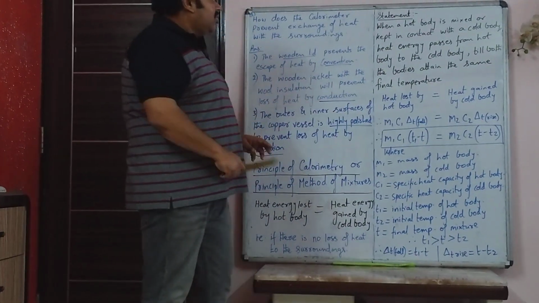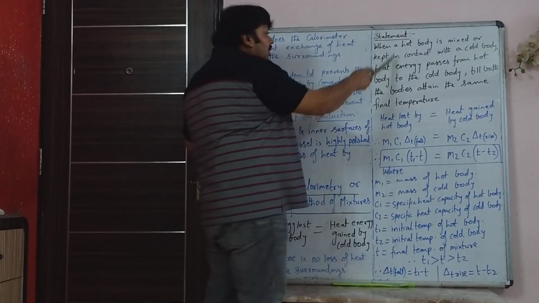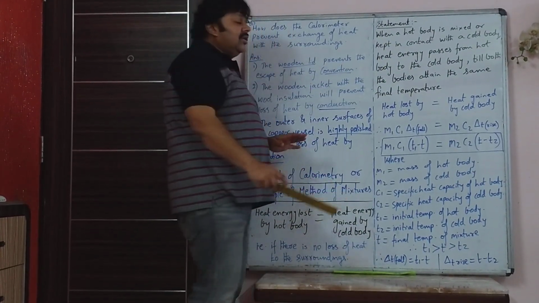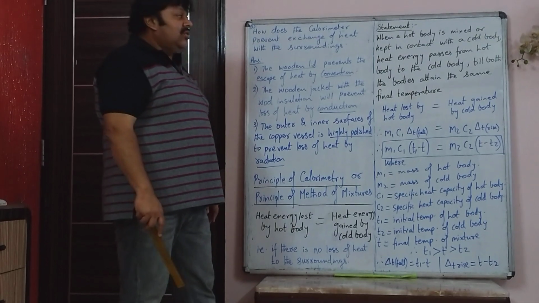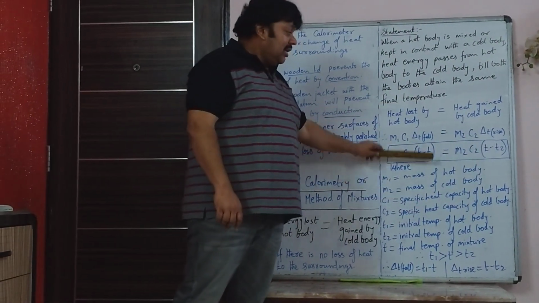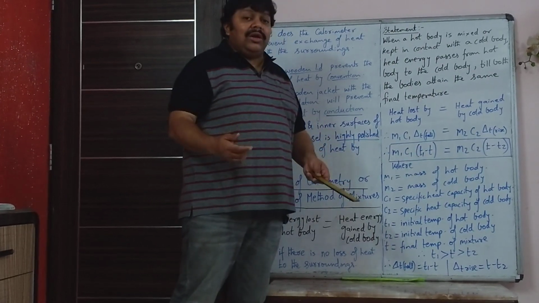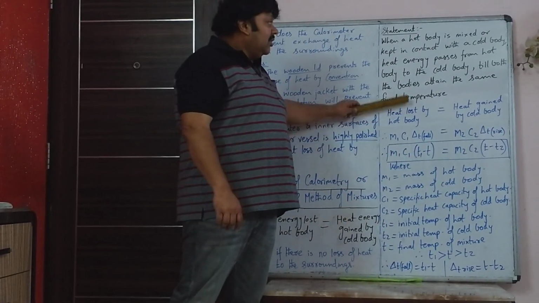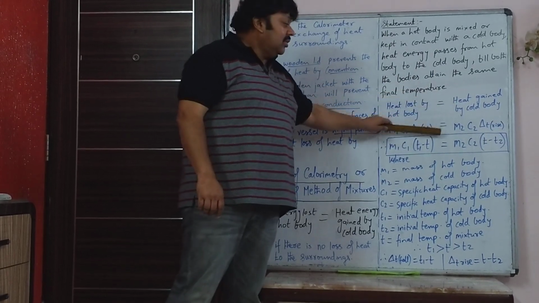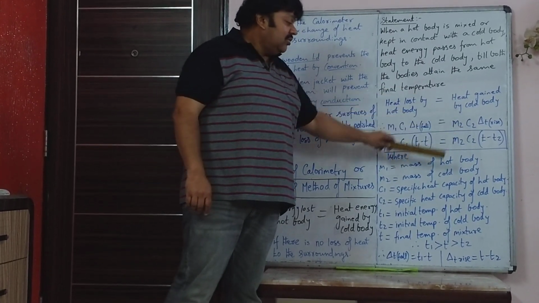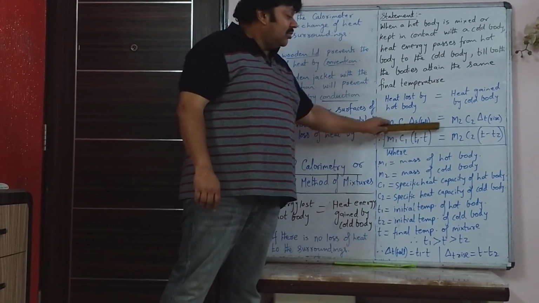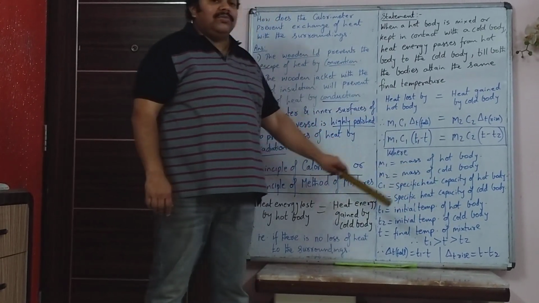If they ask you for the statement only, then you will write this, and you also mention provided no heat loss happens to the surroundings. And if they ask you to give an expression when two bodies are mixed together, then you will not only write this, but you will write these statements, show this equation, and then explain each term involved in the expression.